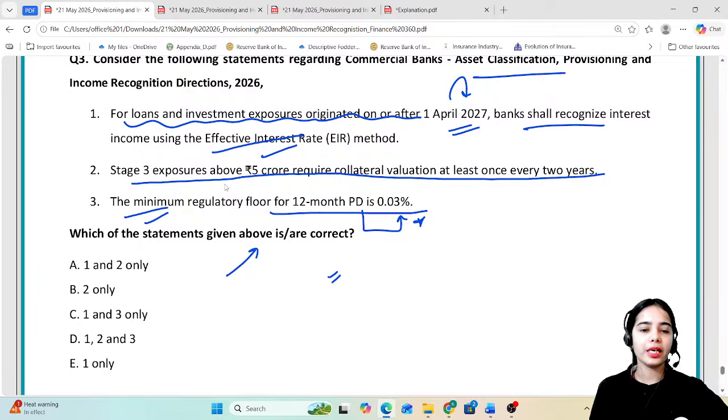So this is it for today, and do go through the directions again, read through them so that you have the clarity. Okay, I have explained the important things, but go through the whole PDF so that you have the clarity. So this is it for today.